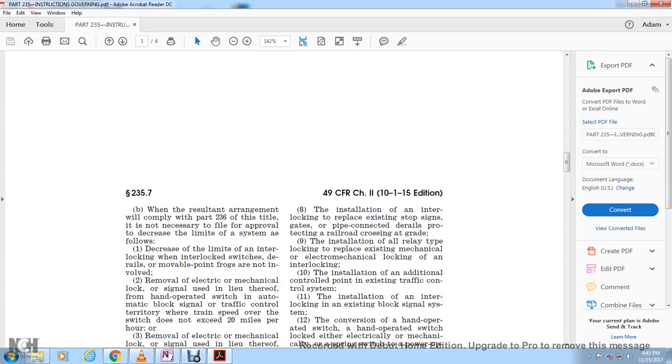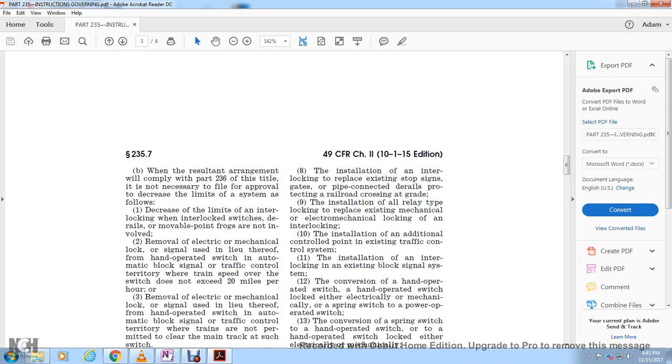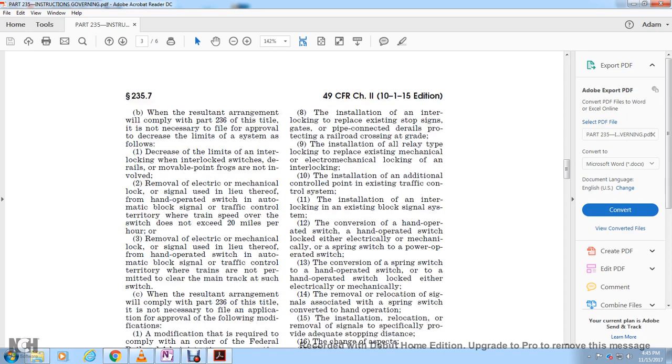When the resultant arrangement will comply with Part 236 of this title, it is not necessary to file for approval of the decrease for the limit of the system, the decrease for the limits of the interlocking with the interlock switch. Derails, movable point frogs are not involved through the removable electrical and mechanical locks or signals used in lieu thereof. The hand-operated switch is in automatic block signal or traffic control territory where train speed over the switch does not exceed 20 miles per hour.